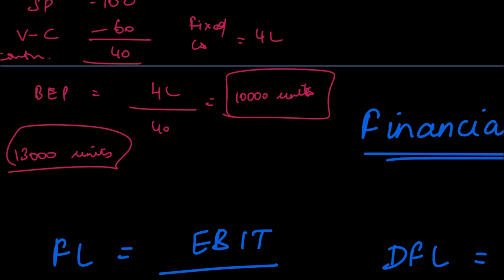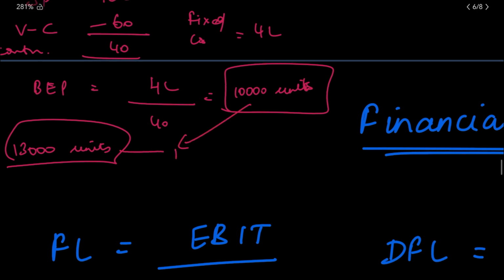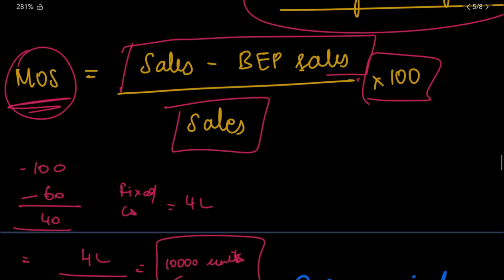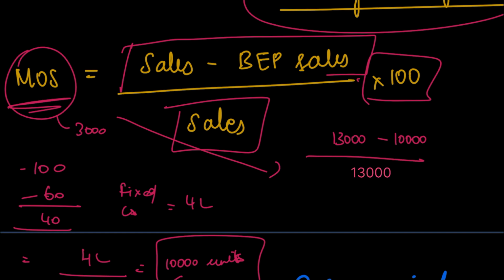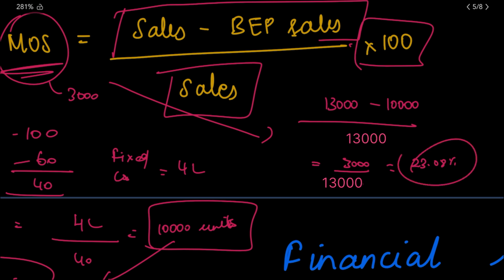This is your actual sales. Then 13,000 units minus these 10,000 units is your buffer, which means you can reduce your sale by 3,000 units and you will still not be facing any loss. That is the meaning of margin of safety. You can fall back up to 3,000 units. Now, when you calculate it in percentages, it is nothing but 13,000 minus 10,000, divided by 10,000, which is 3,000 by 10,000, which comes to around 23.08%. So, your sales can drop by 23% before you incur any losses.